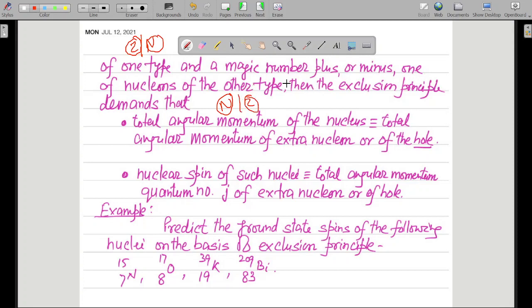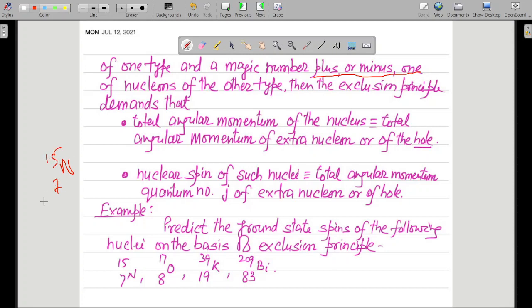Then the exclusion principle demands that. Now let me tell you this particular story. What is the meaning of this statement, a magic number of nucleons of one type and a magic number plus or minus 1 of the nucleons of the other type? Let me tell you the meaning of this. Suppose you have N715.